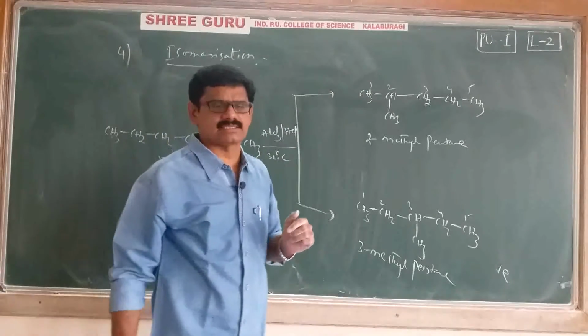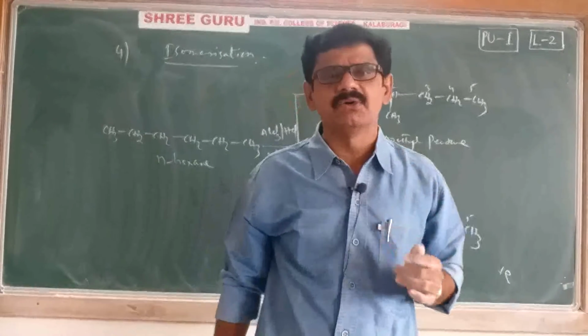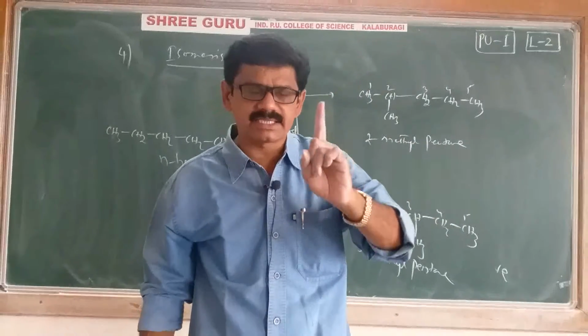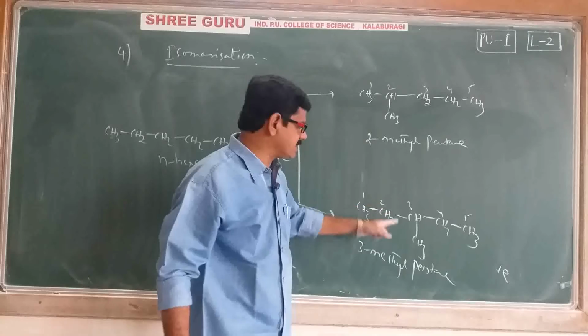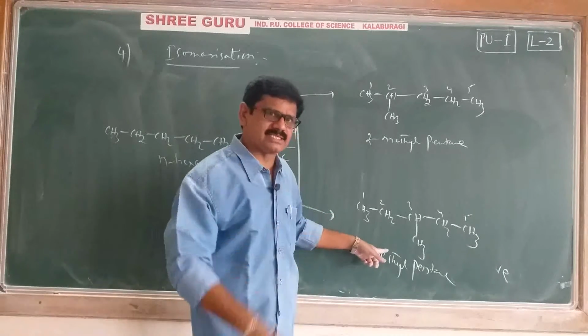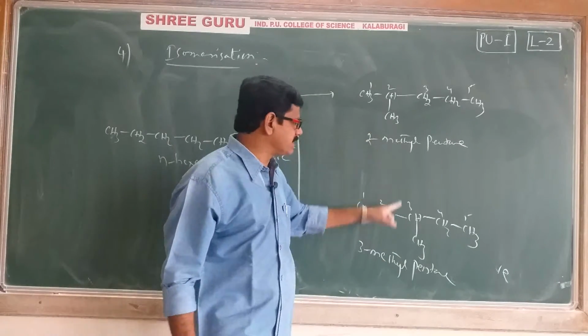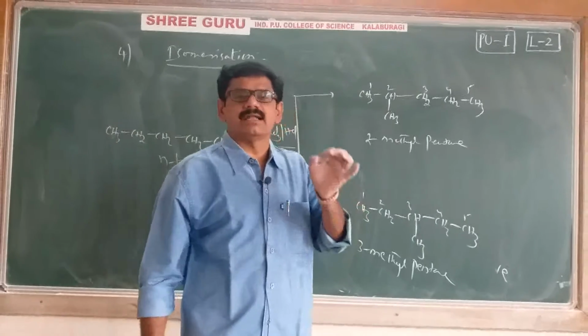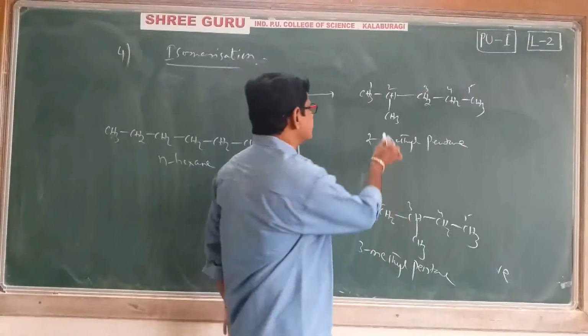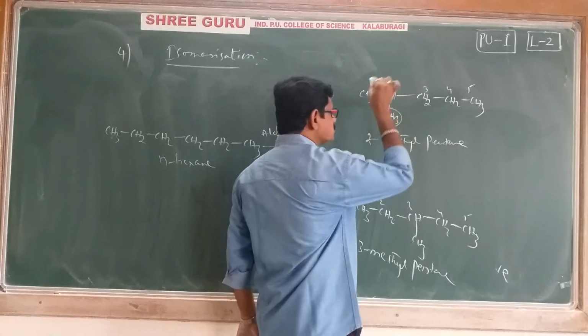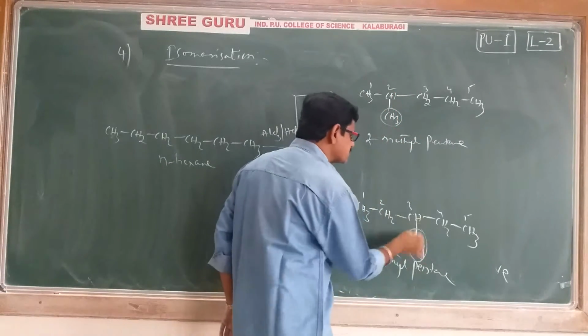In the previous class I already told you, alkanes always exhibit chain isomerism only. That's why 2-methyl pentane and 3-methyl pentane are 100% chain isomers only. It actually seems to be position isomerism because here the methyl is attached to the second position and here to the third position.